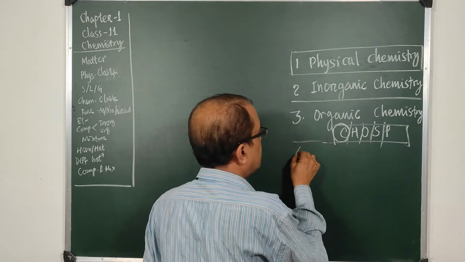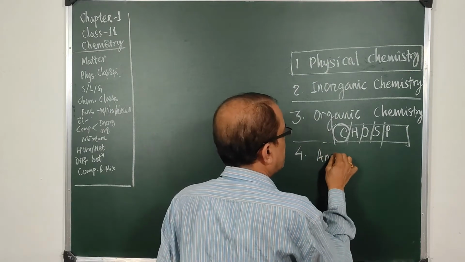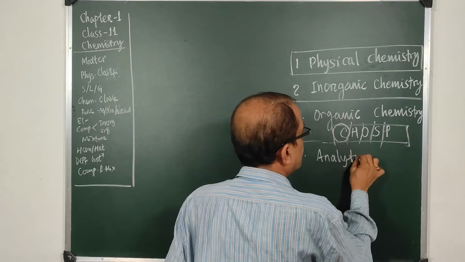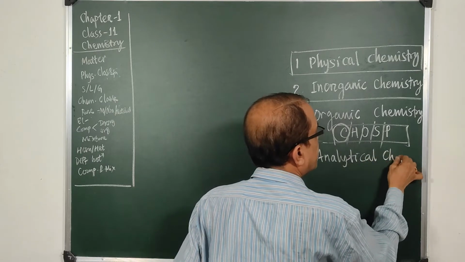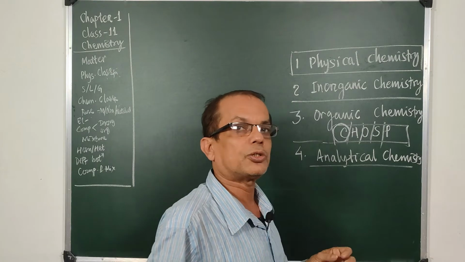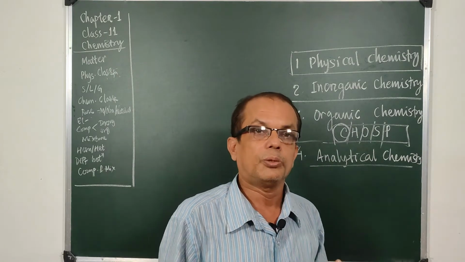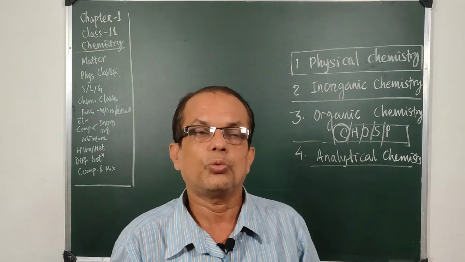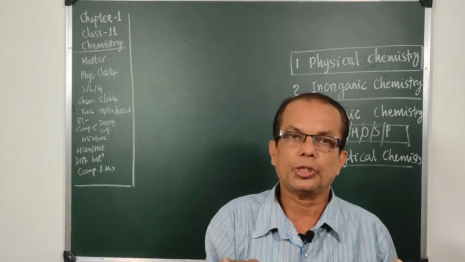The next part is analytical chemistry. This branch of chemistry generally deals with the industrial applications of chemistry, or when we want to know what is there in this rock.